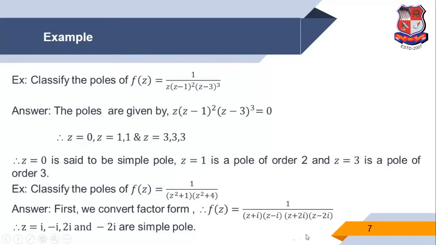Now in this function all factor powers are 1, and we take the denominator equal to 0 where the function is not analytic. So easily we can say z is equal to minus i, i, minus 2i and 2i are where the function is not analytic, and all factor powers are 1. So all are simple poles.